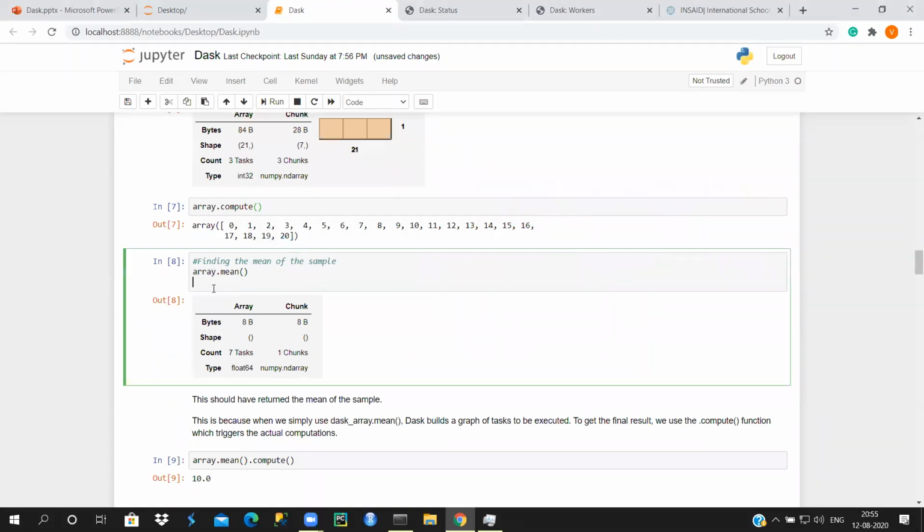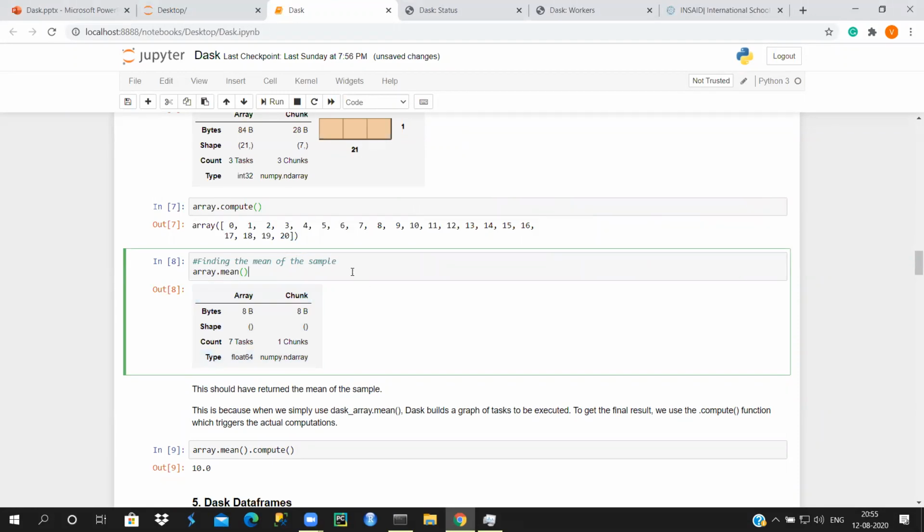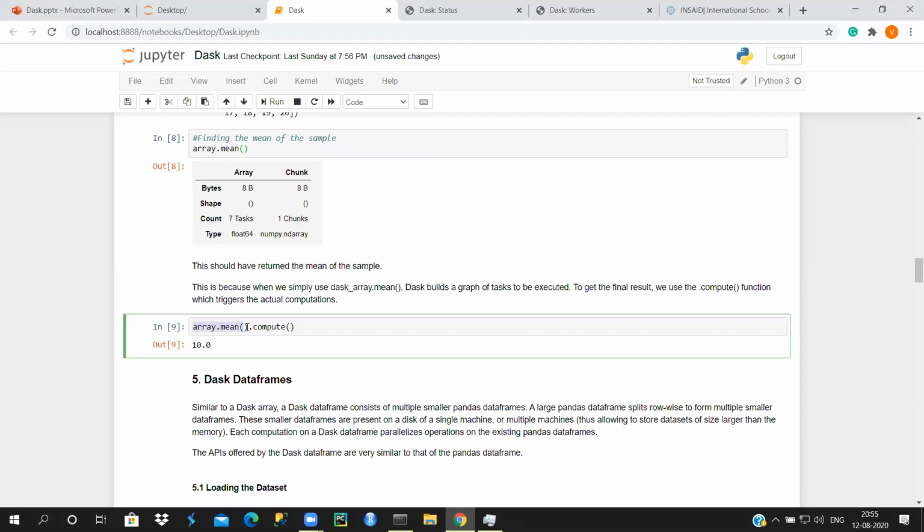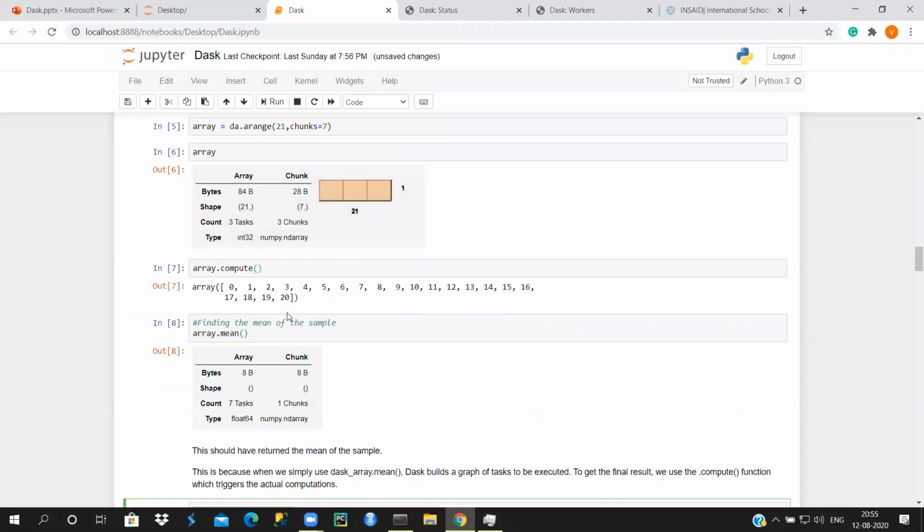In a similar way, if you want to find the mean, again you're going to put array.mean, but it's not going to show you the output. The mean would be something around 10. So here if you see array.mean.compute, it's going to give you 10. The mean of this is 10, right?